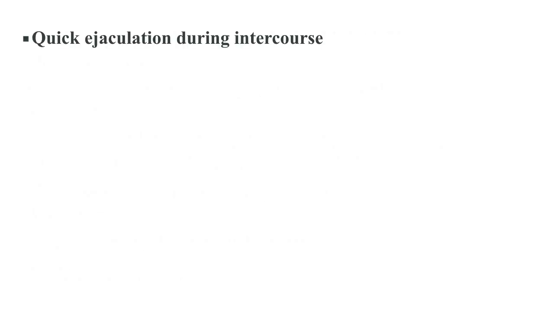Quick ejaculation during intercourse. That means the premature ejaculation. The rubric is in the chapter male ejaculation quick 2. That is the rubric for the premature ejaculation.